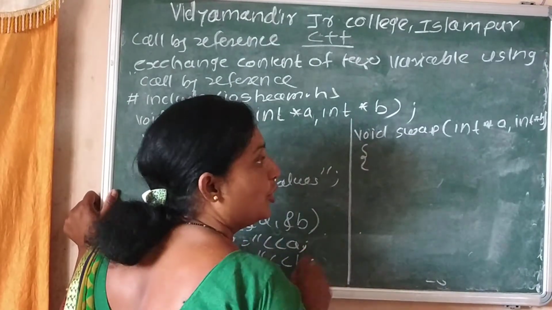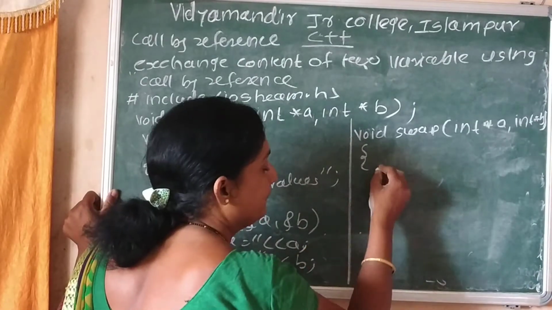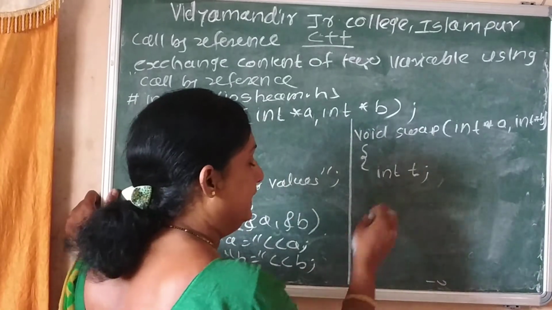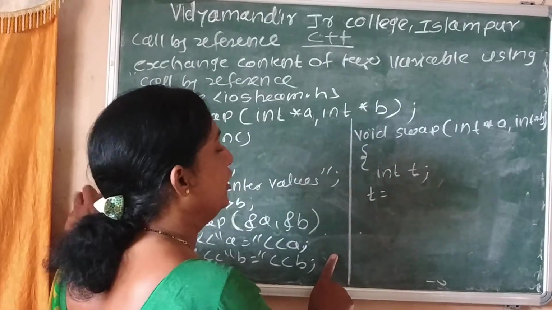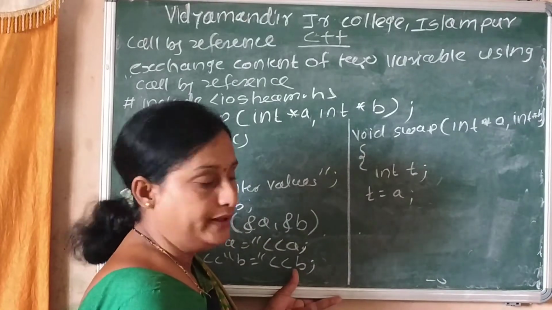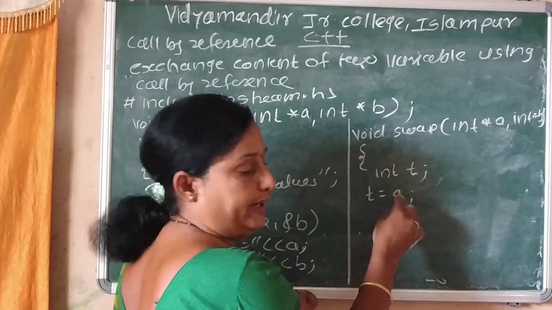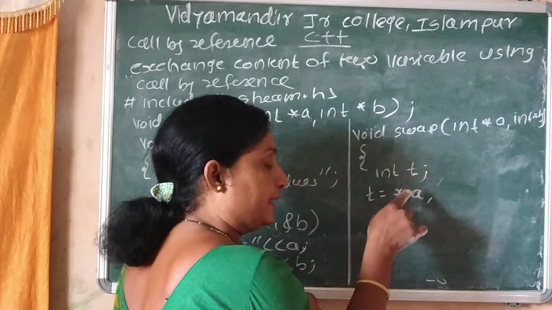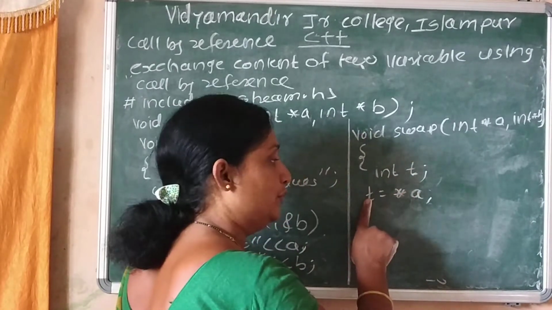Next, in this block the actual content or body of the function is written. I require one temporary variable t, and we use the logic of exchanging the content of two variables. t is equal to star a. The value of a is stored in t, but here we can't write only a, we use star a. The content at the pointer is transferred to t.